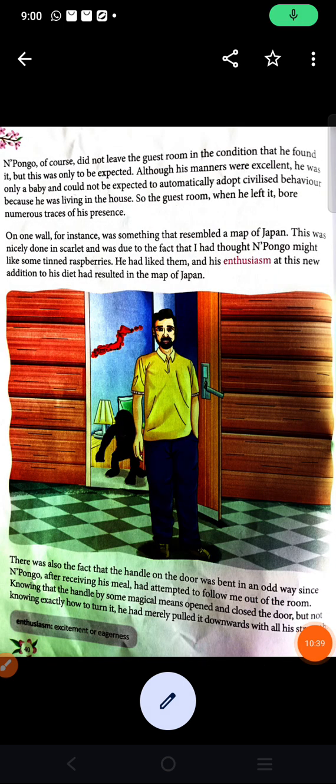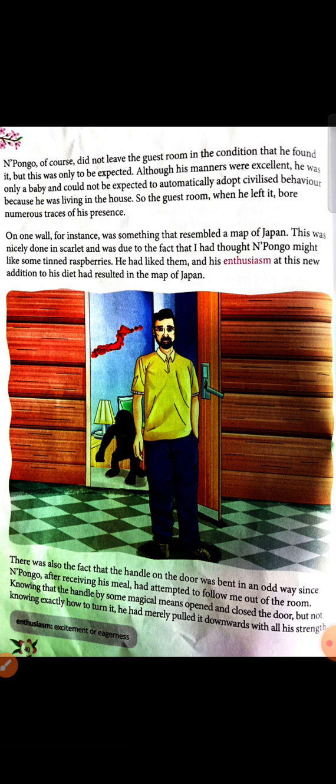Alright. So now let's start the next paragraph. Pongo, of course, did not leave the guest room in the condition that he found it, but that was only to be expected.